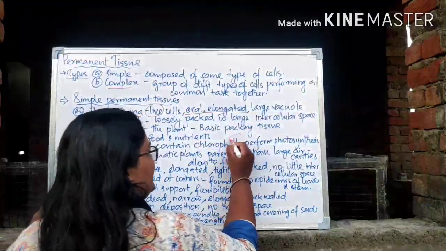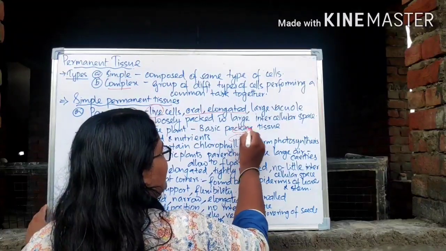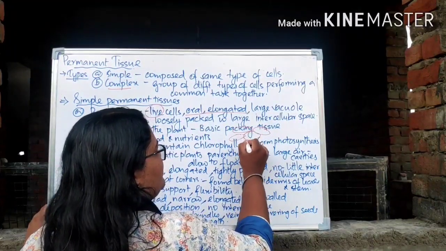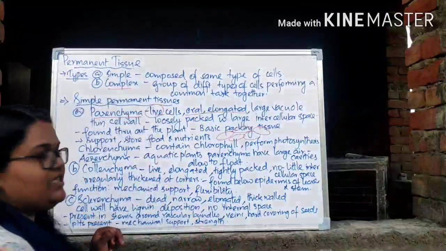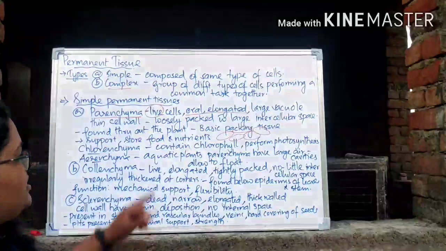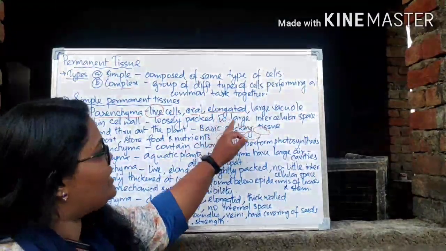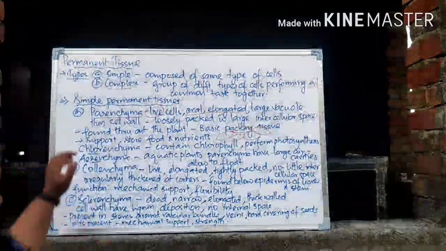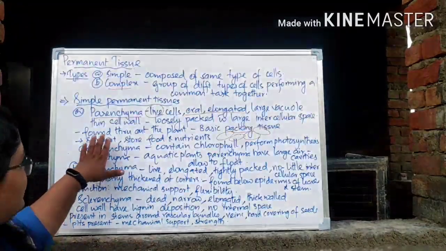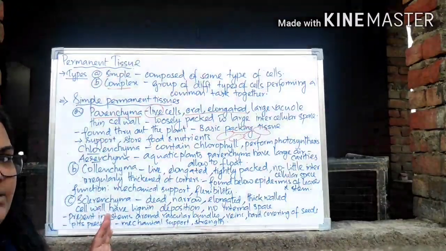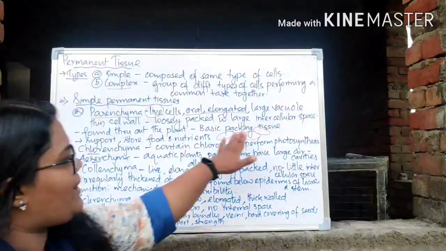That means these are long elongated cells, loosely packed. In between there will be intercellular spaces. So that's the specialty of parenchyma, right? You can see they are loosely packed with large intercellular space. Where can you commonly see it? It is found throughout the plant, right? So that's why it is a basic packing tissue.